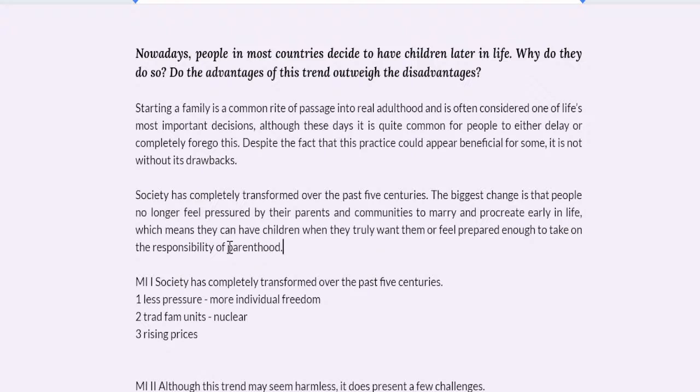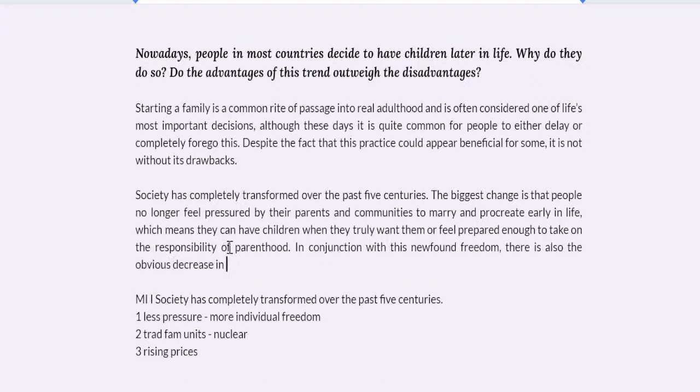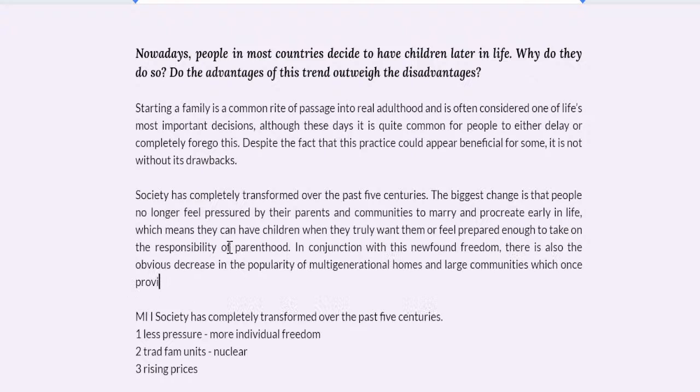Right. And then, in conjunction with this newly found freedom, there is also the obvious decrease in the popularity of multi-generational homes and large communities, which once provided the support necessary for young new parents.